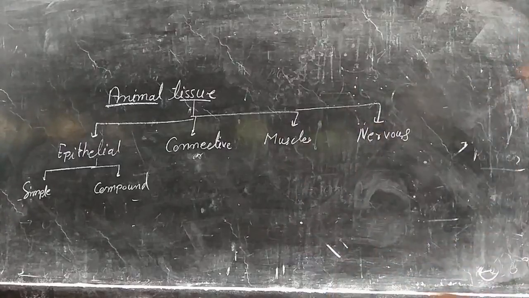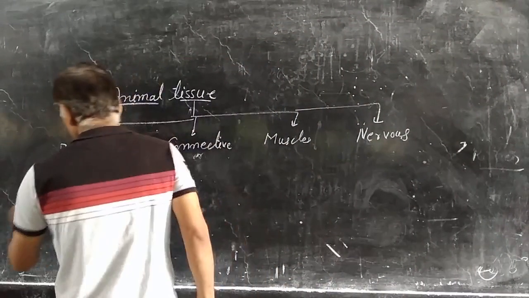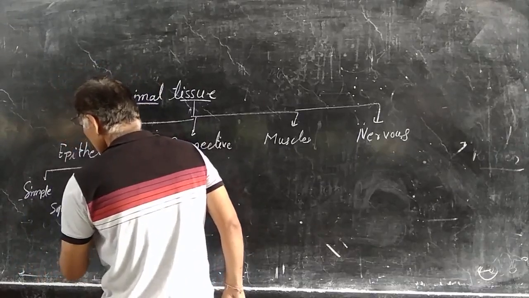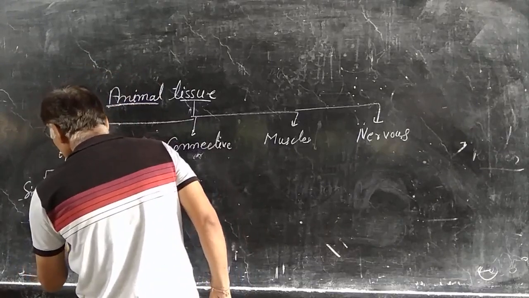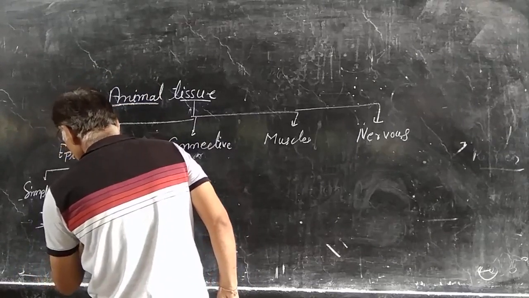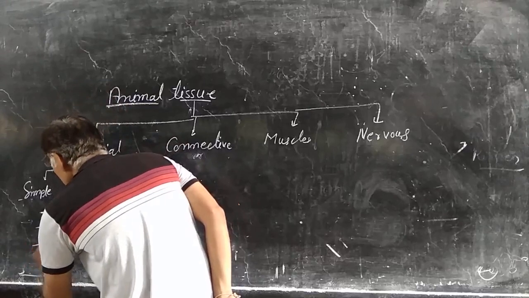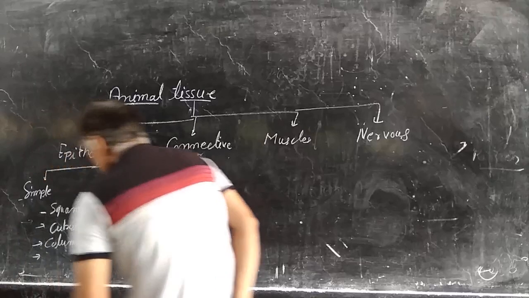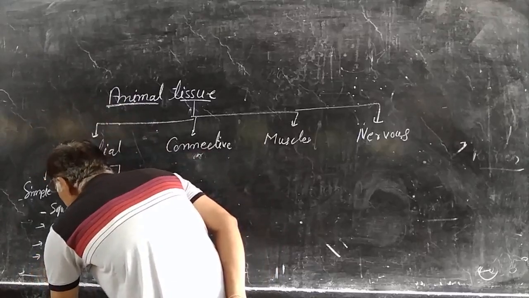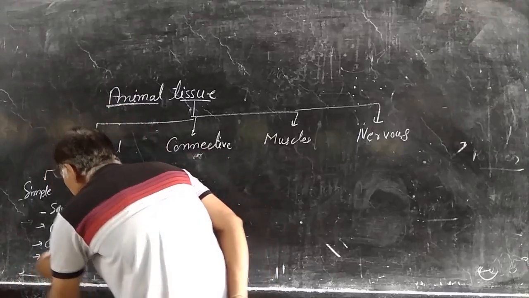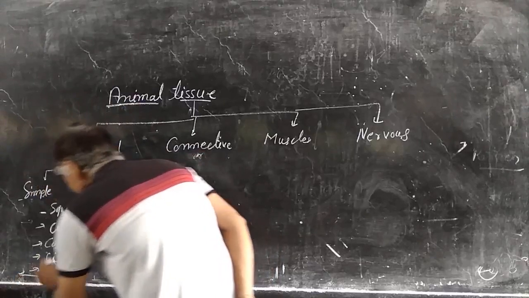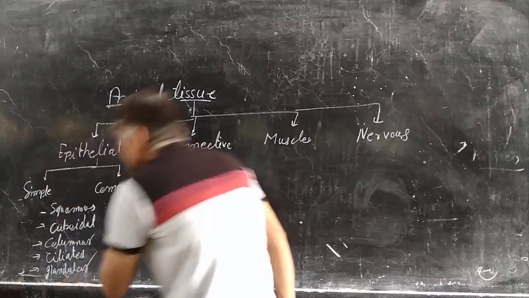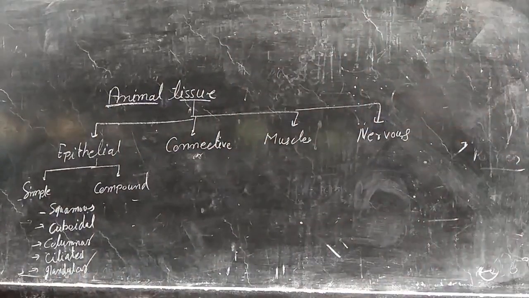It is of different types: squamous, cuboidal, columnar, ciliated, and glandular. These are the different types of epithelial tissue.